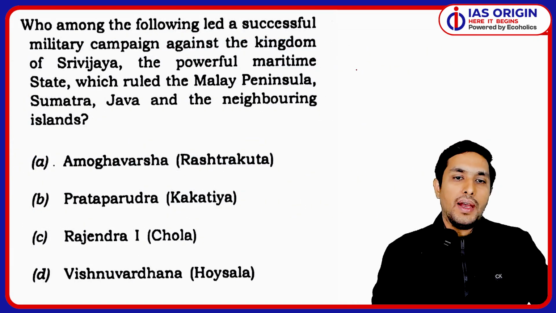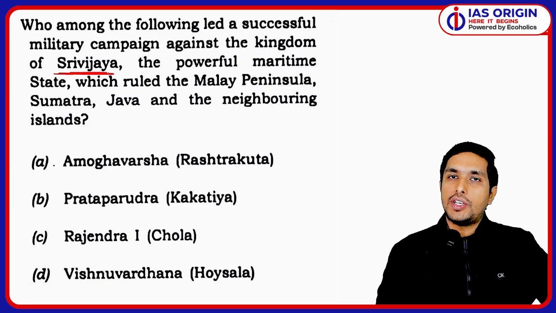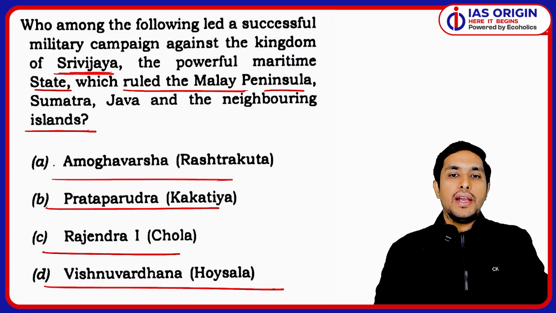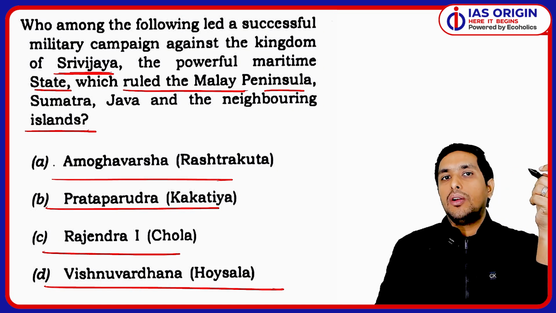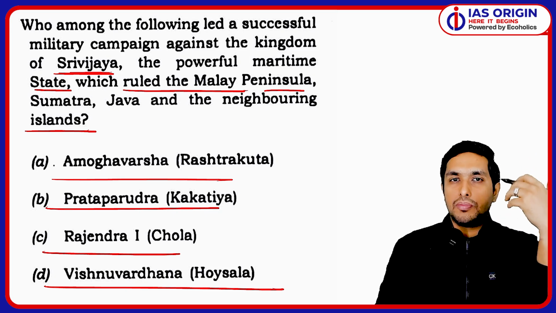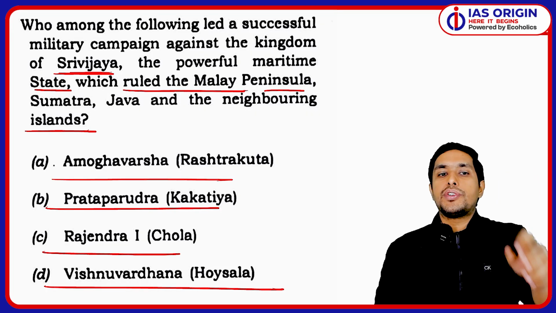Got it? Okay. Then we had a question: who among the following led a successful military campaign against the kingdom of Srivijaya, the powerful maritime state which ruled the Malay Peninsula, Sumatra, Java, and the neighboring islands? Again, we have observed this year that much emphasis has been laid on South Indian history. Pallavas and Cholas ruled over South India. Pallavas were there and then they were followed by the Cholas. So this is a pure and simple question on the Cholas.